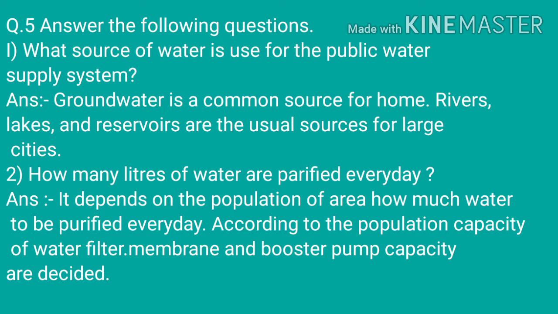Next question number 5. Answer the following questions. First, what source of water is used for the public water supply system? Answer. Groundwater is the common source for the home. Rivers, lakes and reservoirs are the usual sources for the large cities.